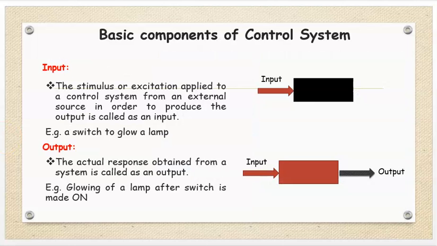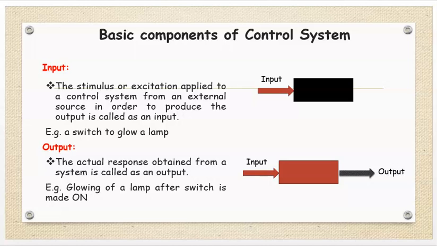Now we will see the basic components of a control system. First is input. The stimulus or excitation applied to a control system from an external source in order to produce the output is called an input. For example, a switch to glow a lamp. The switch is known as input.